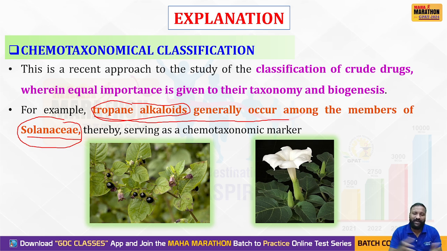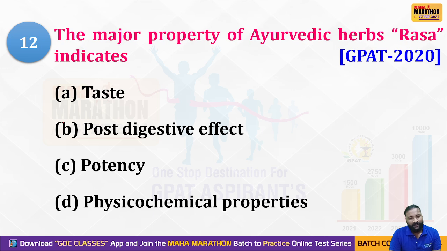Clear? Further, we have the example of tropane alkaloids seen in the Solanaceae family, whereas volatile oils are mostly produced in the Umbelliferae family. So these are all examples of chemotaxonomical classification, which mainly focuses on both taxonomy and chemical classification. Clear? Yes, my dear students. We'll go for the next question.